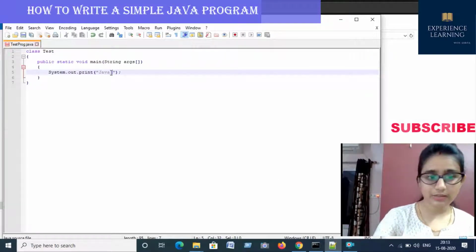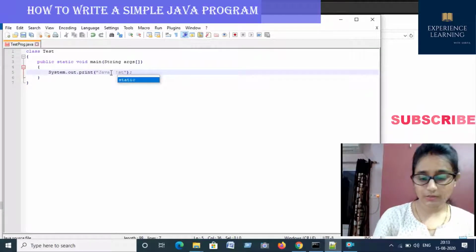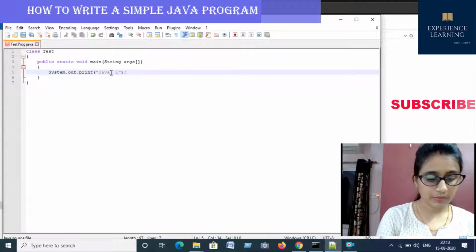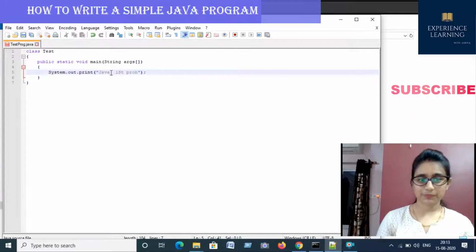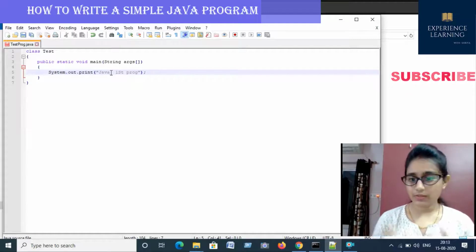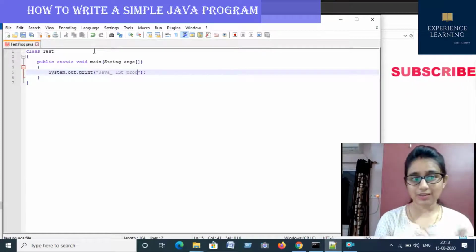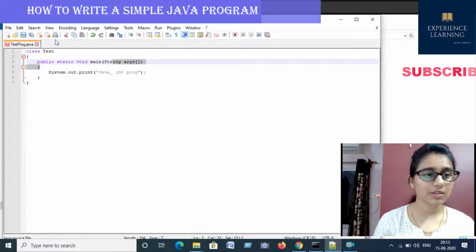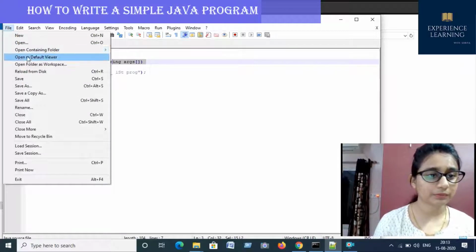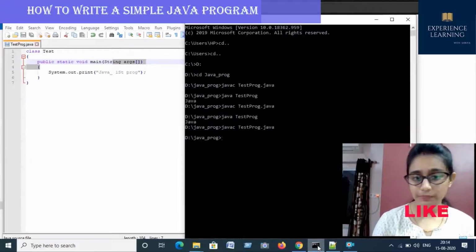You can understand it if I write it this way: Java first prog. I have just changed the message in class Test, nothing else. Save, and now I'm going to compile it.